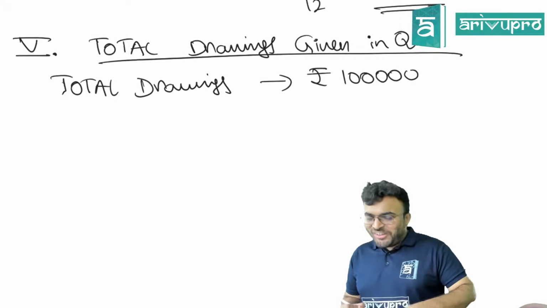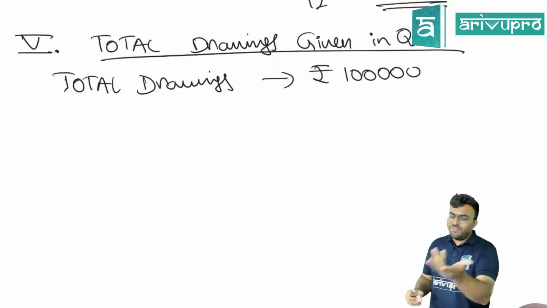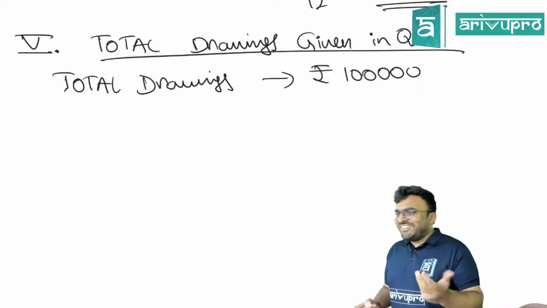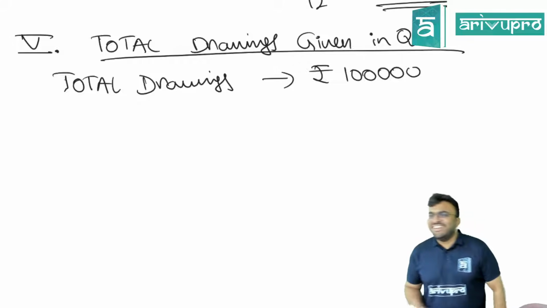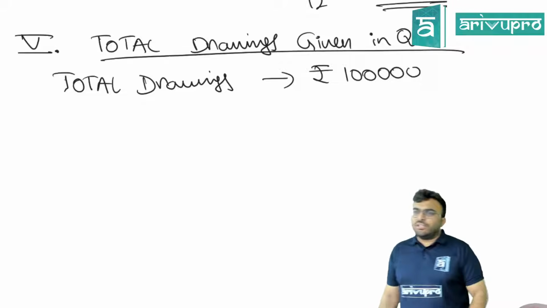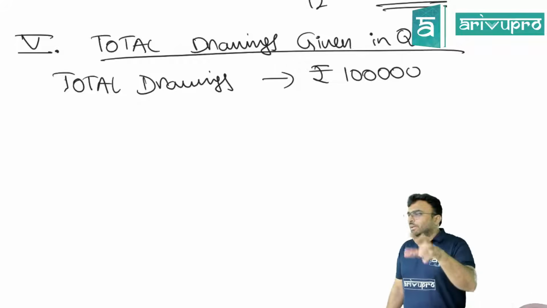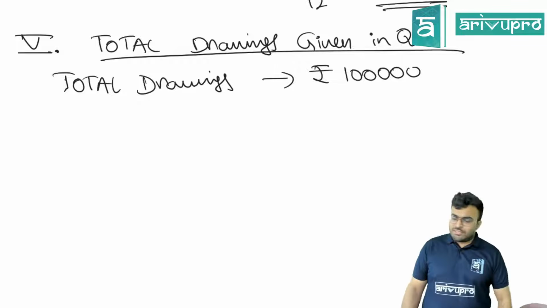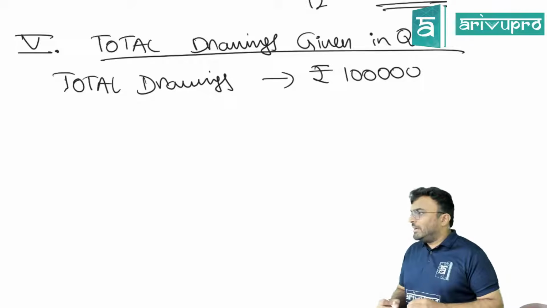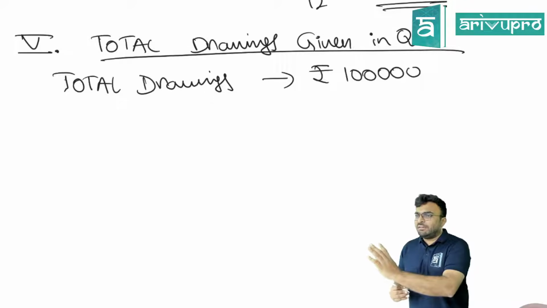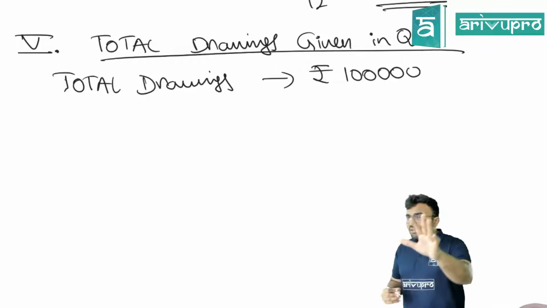Yes. Total drawings 1 lakh. What will you do if at all in the question they give like this? They don't tell you the date. They don't tell you a pattern. Nothing. They just tell you total drawings is 1 lakh. In this case, it is assumed that drawings are done evenly. It's an assumption that you're going to take.